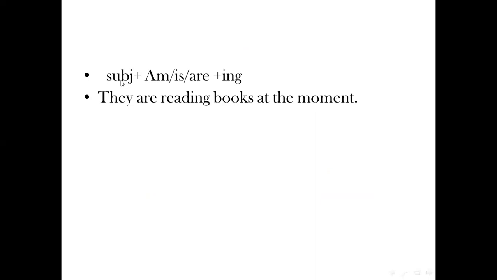The form of the present continuous is subject, it means he or she or it, and we, they, and you, and so on. After them, am, is, or are, and after them, ing. Of course, you know that I use am with I, I use is with he or she or it or any singular, and I use are with you, we, they, and any plural. And I told you before the meaning of singular and plural. Singular means just one. Plural means more than one.